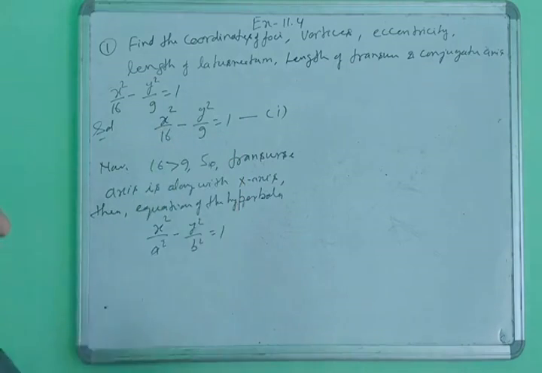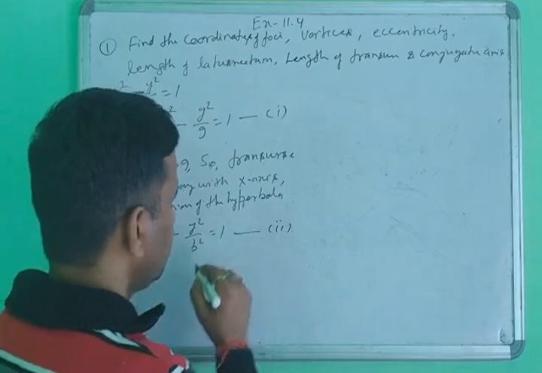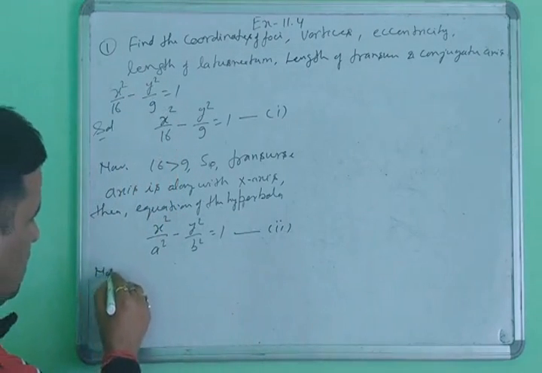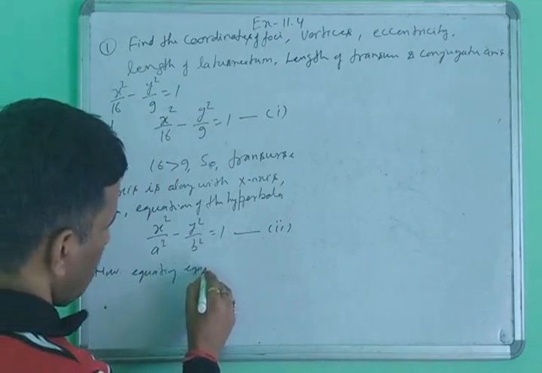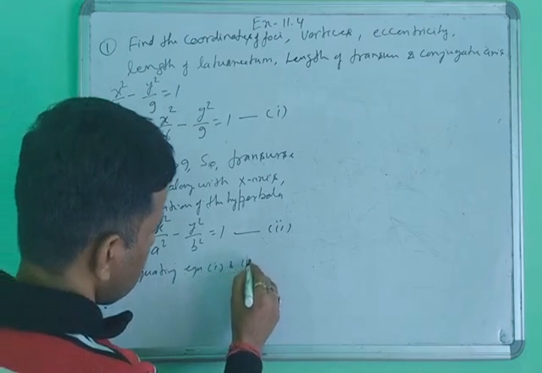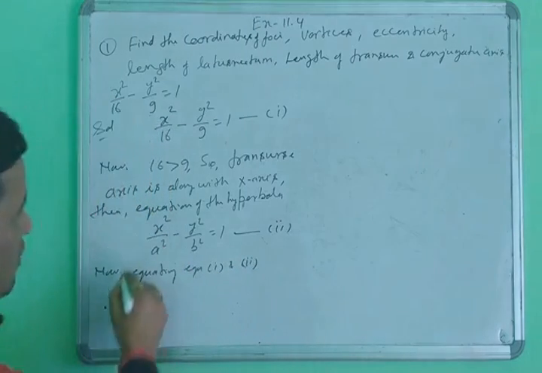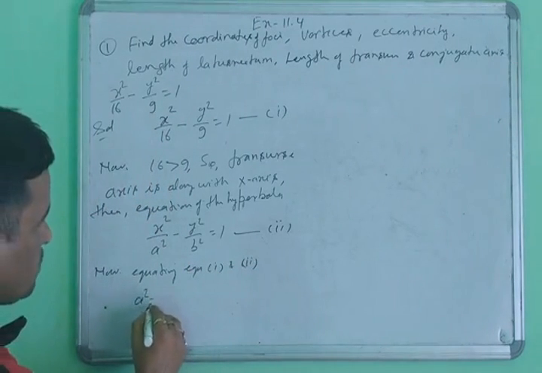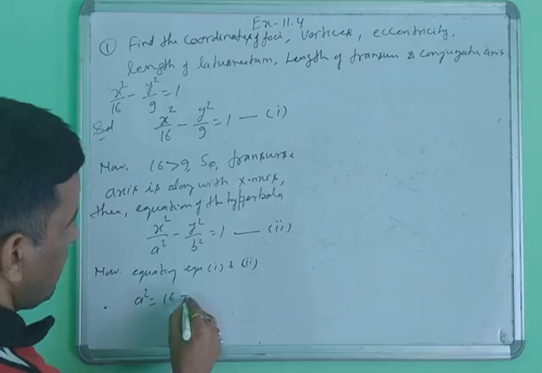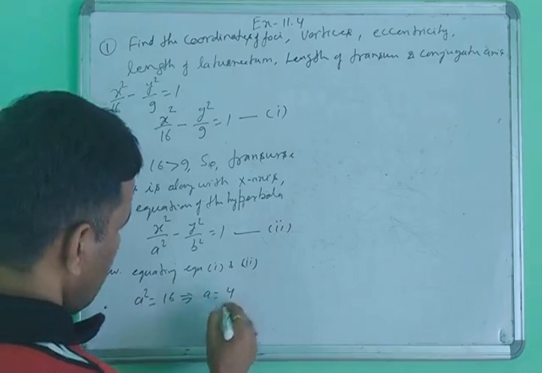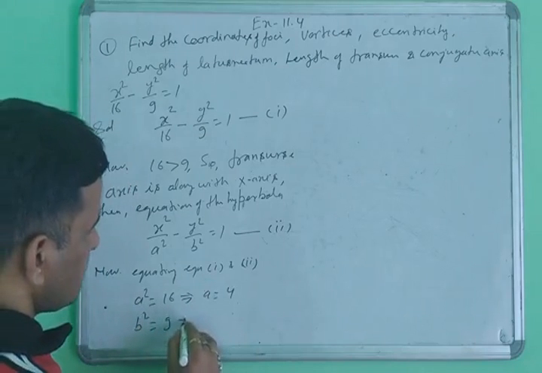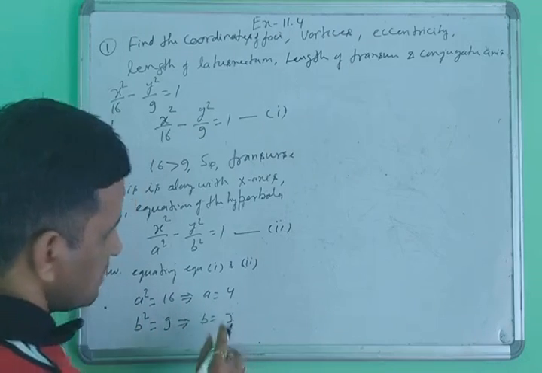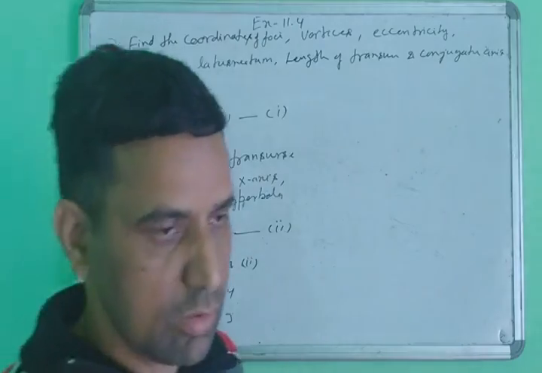Now equating the first and second equations, the value of a square is 16, so the value of a is 4. The value of b square is 9, so the value of b is 3. Take only the positive value here, don't take the negative.